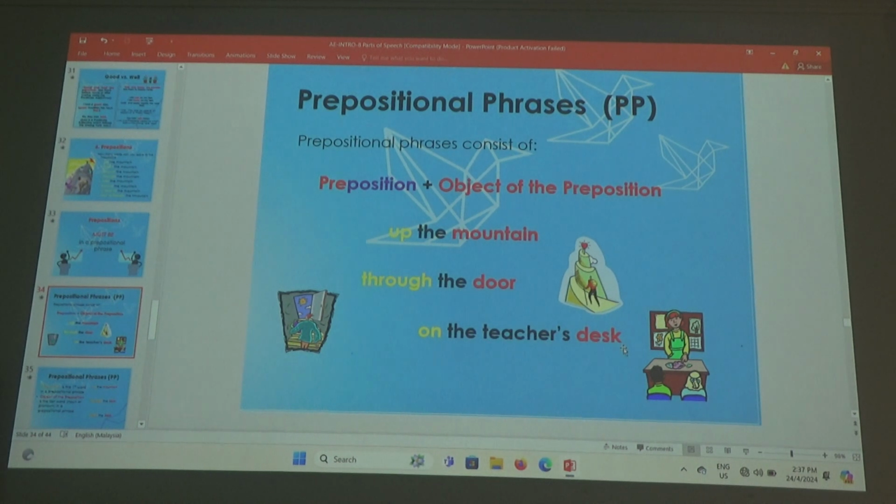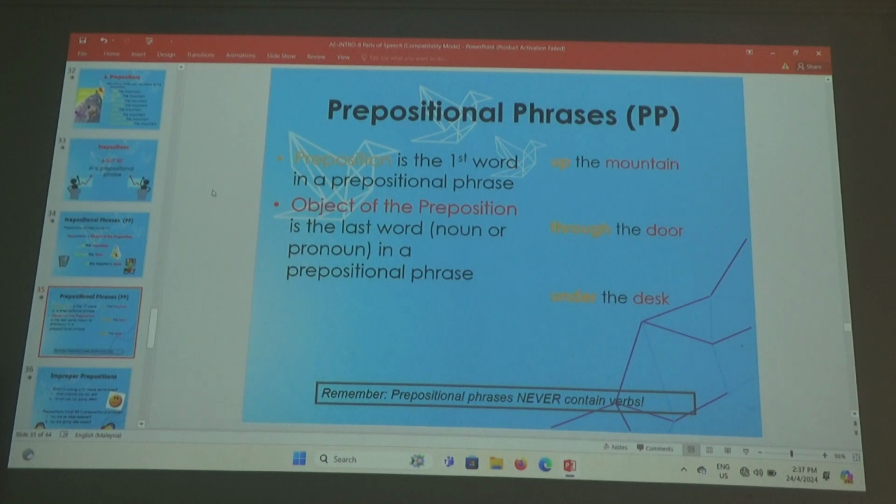All these are prepositional phrases. Alright? They must come with the object. Up means where? Up the hill, up the mountain, up the house, whatever. Alright? So they must come together.